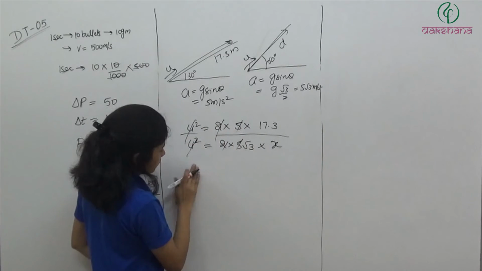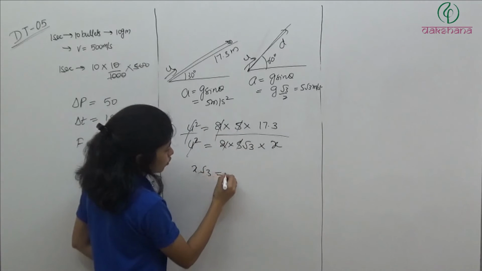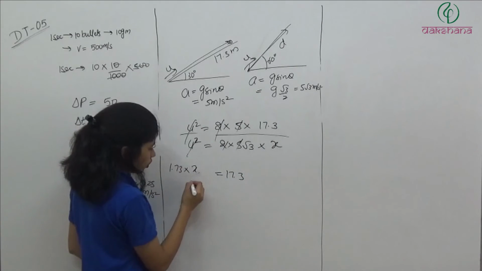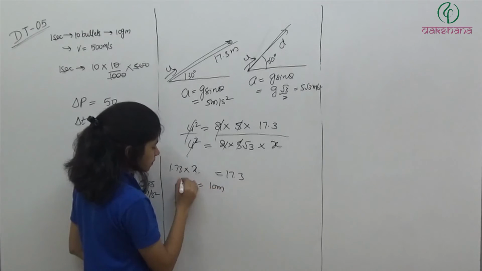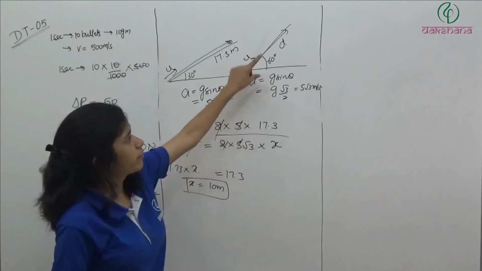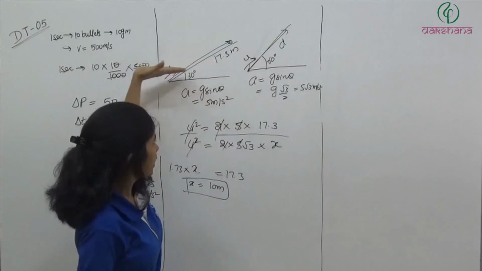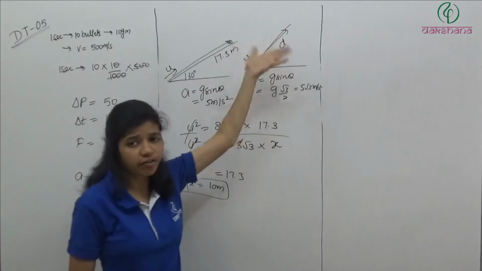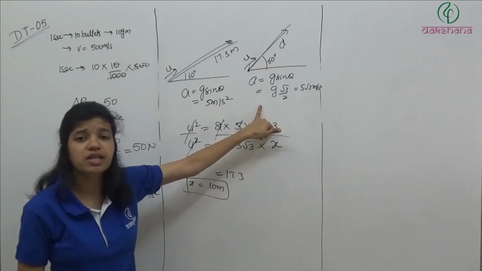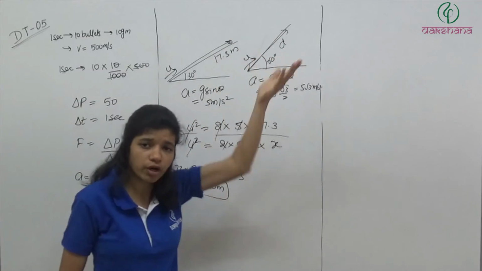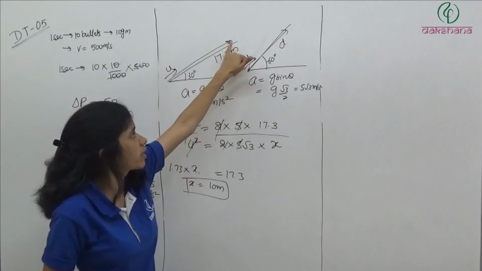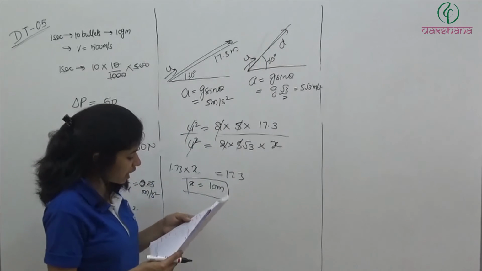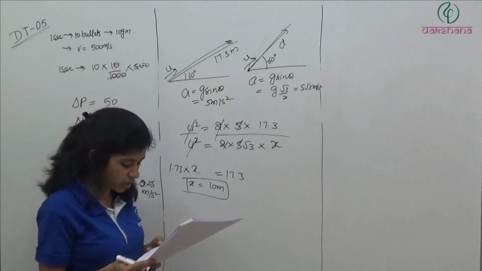तो कितना आया हमारे पास? x equal to 17.3. Root 3 is 1.73. So x is equal to 10 meters. So in this case, it will stop at 10 meter distance. In this case, it will move up to 17.3 meter. In this case, it will move up to 10 meter. Definitely. Why? Because in this case, acceleration is more. So it will stop before this instant or before this point. It will stop earlier. So here we will have 10 meter, which is given in the second option.